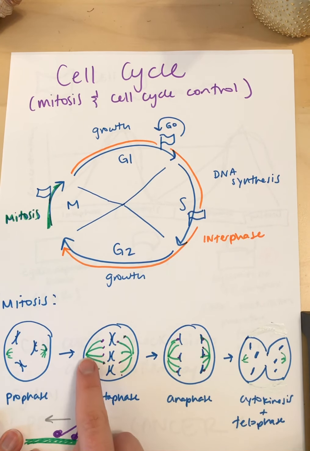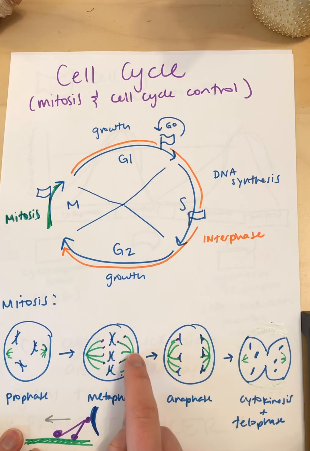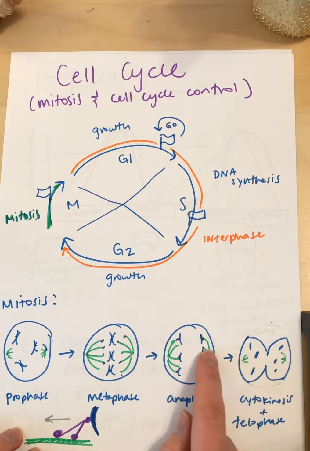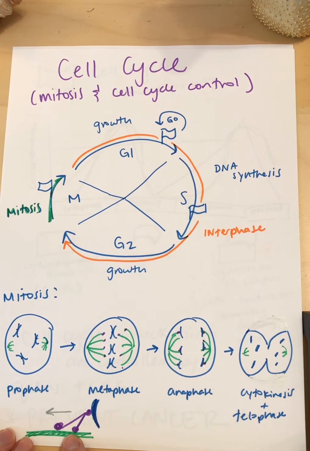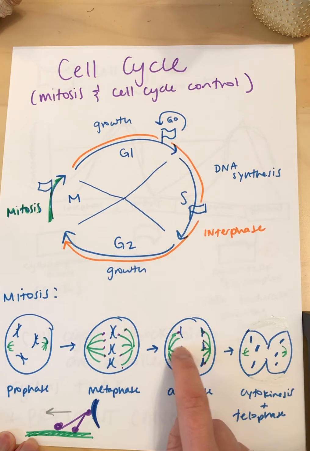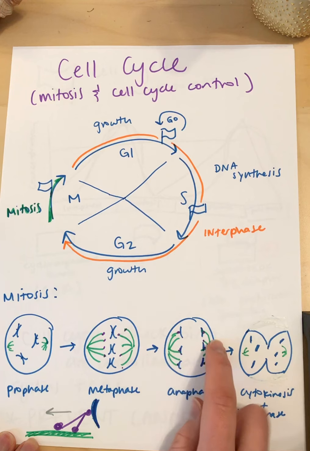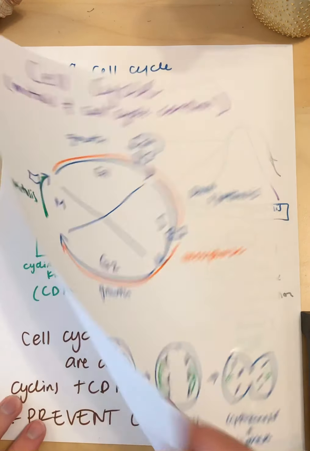So these green lines are microtubules that extend out and attach to the chromosomes. And as a reminder, there is a motor protein that grabs onto that chromosome and walks on the microtubules to pull the chromosome back to either pole. That's how that works.